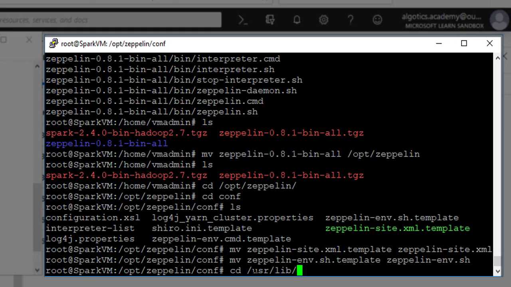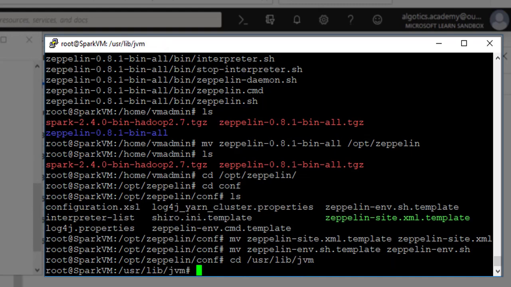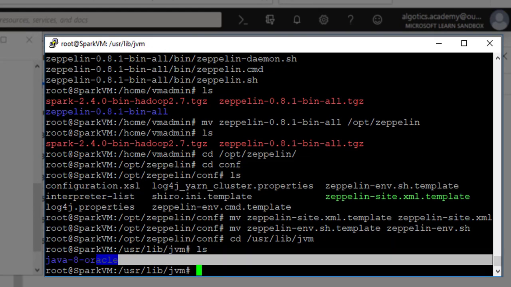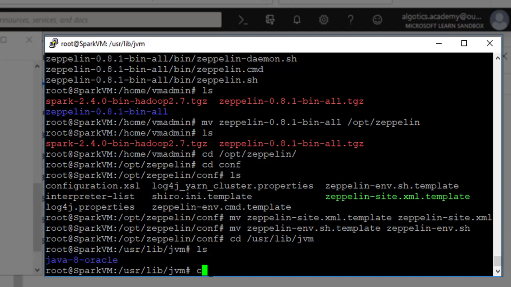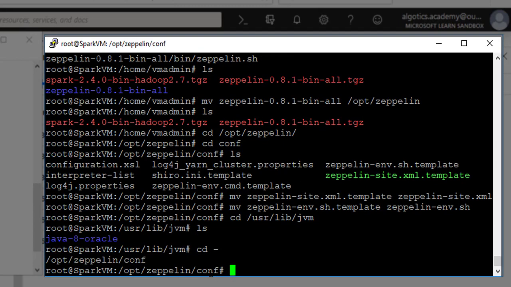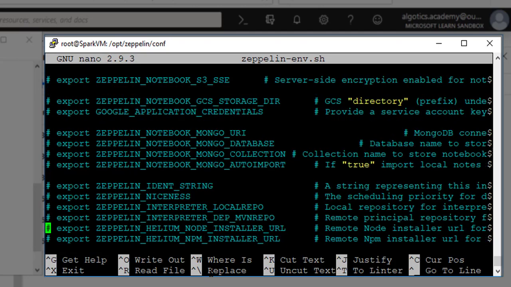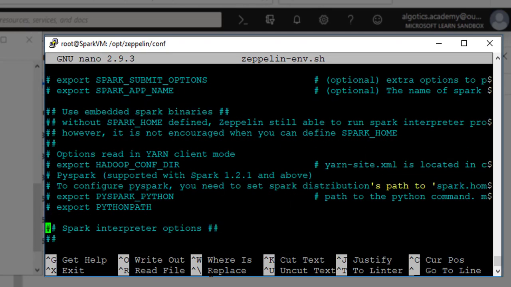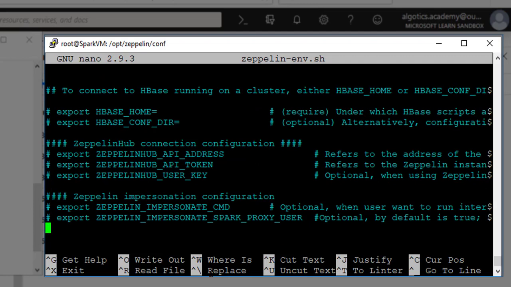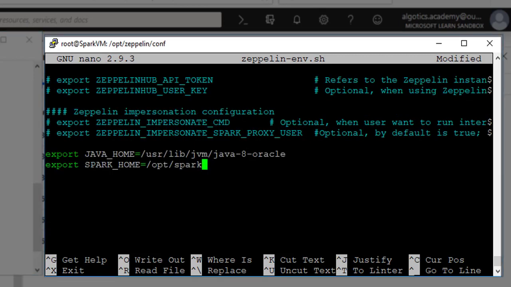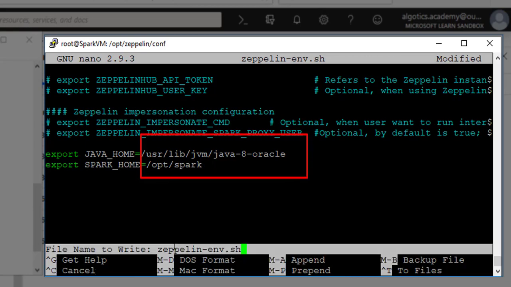Now make sure Java is present and installed inside usr, inside lib, inside the jvm directory. Here we have Java 8 installed. Go back to the Zeppelin configuration directory. Open the Zeppelin environment file to edit it by using the nano command. After the last line of the file, add two lines, one for Java home and one for Spark home. Make sure you are providing the right location and there is no extra space in the path specification.